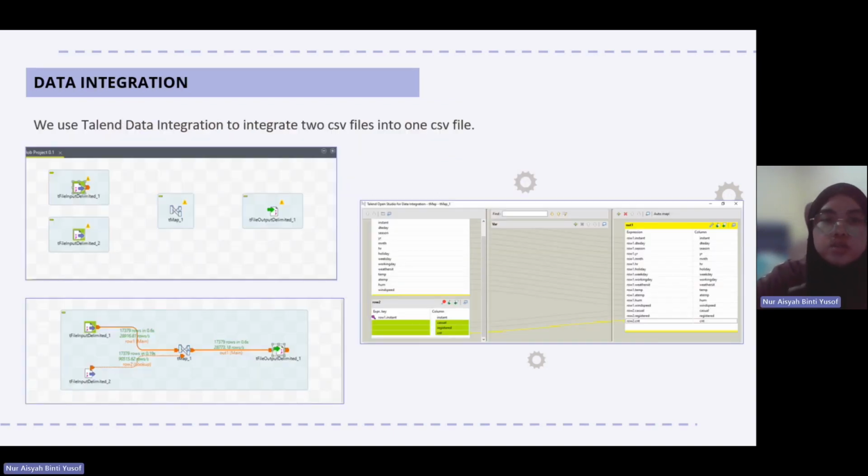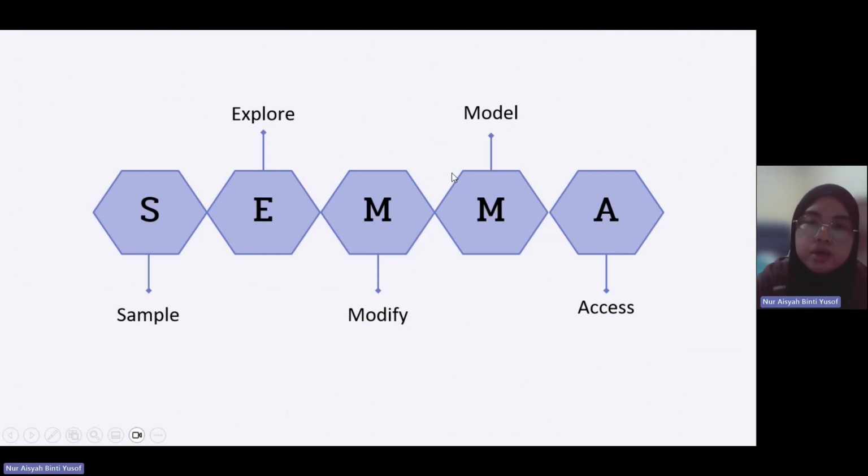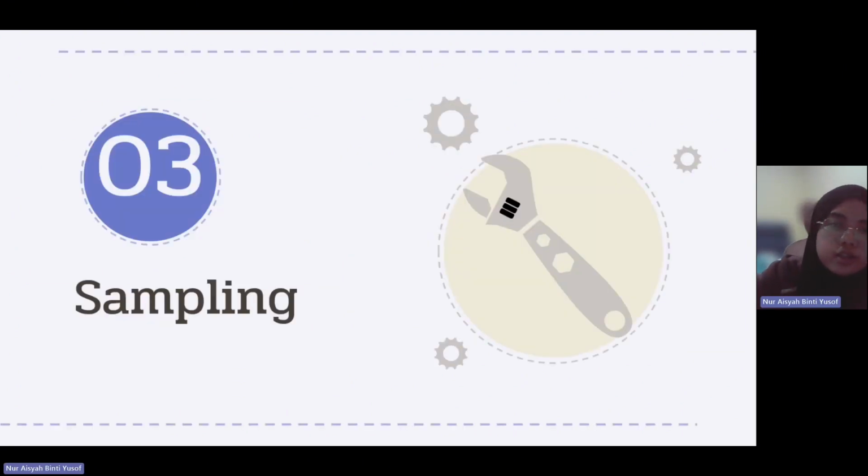For data integration, we use Talend data integration to integrate these two files into one file. The nodes that we use in Talend are tFileInputDelimited, tMap, and tFileOutputDelimited. We insert the two CSV files into the tFileInputDelimited, then in the tMap we connect the two CSV files, and we run the job and get the output. The schema is SEMMA: sample, explore, modify, model, and assess.